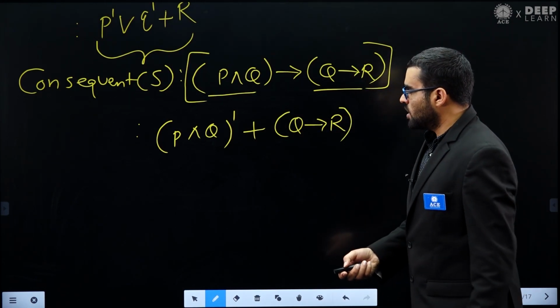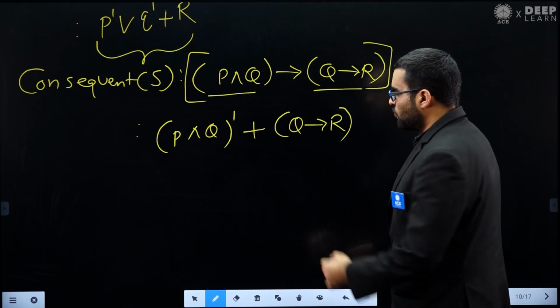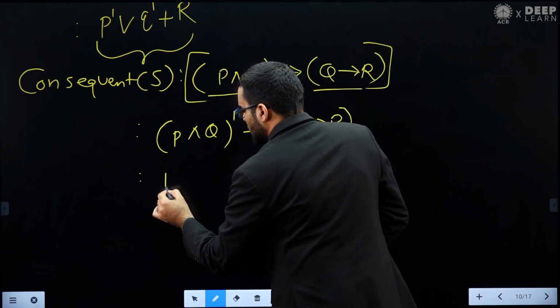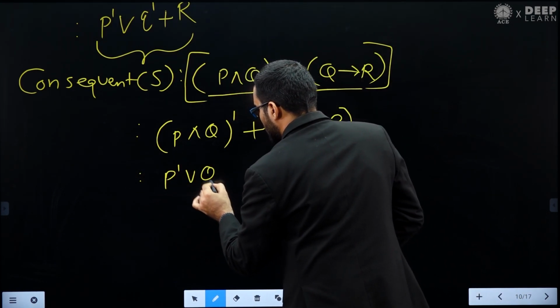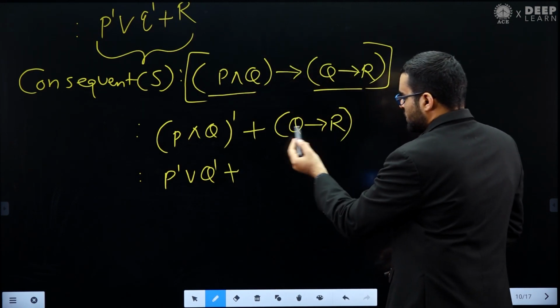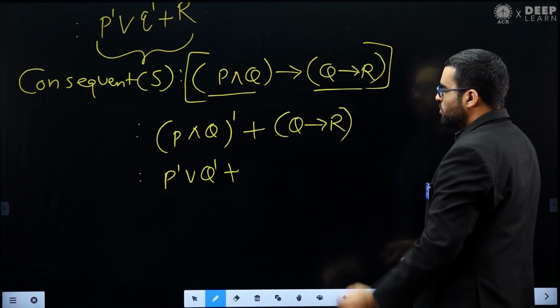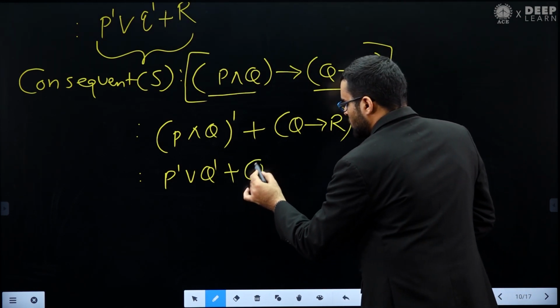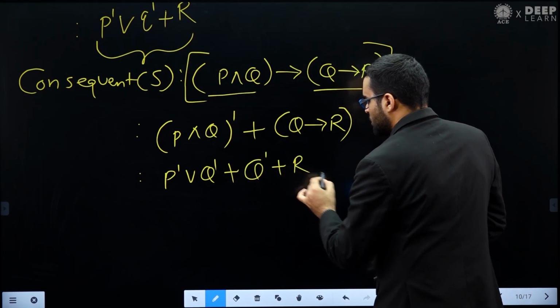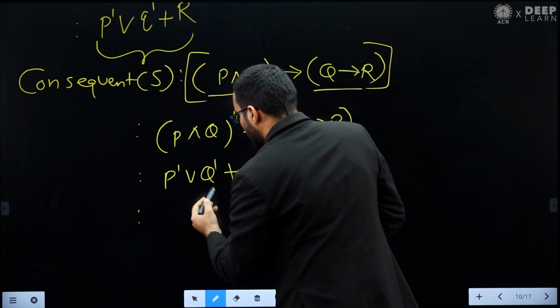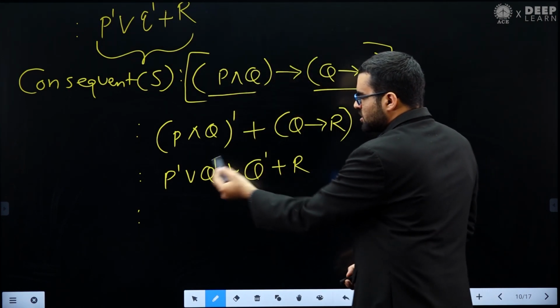Now again we can apply the De Morgan formula. So what we will get? We will get P negation or Q negation plus, this is implication statement. Again we can convert this, because Q implies R, we can write it Q dash plus R. Now remember this plus is basically disjunction.